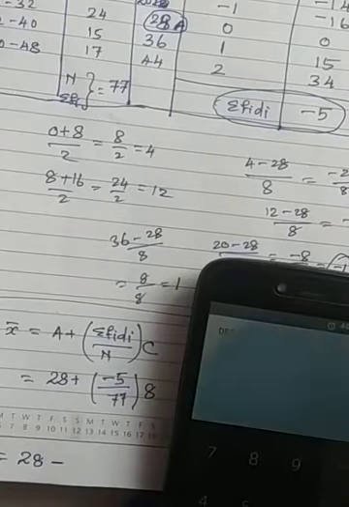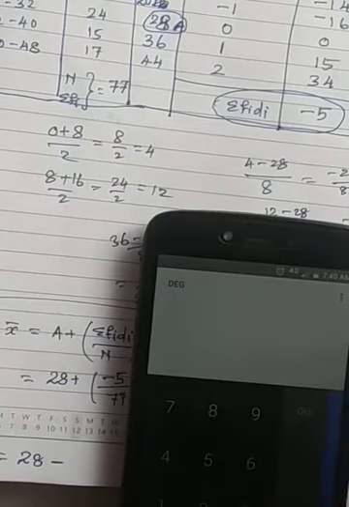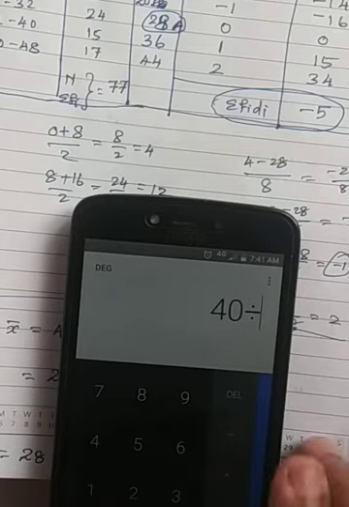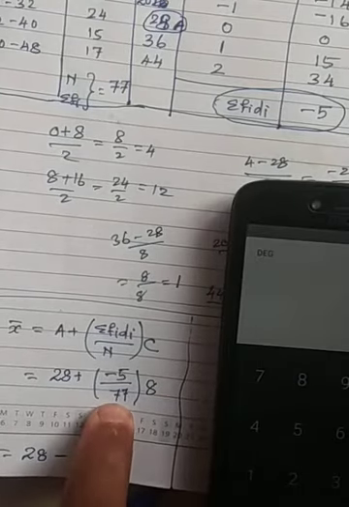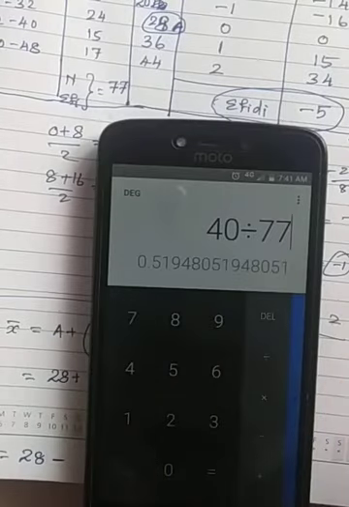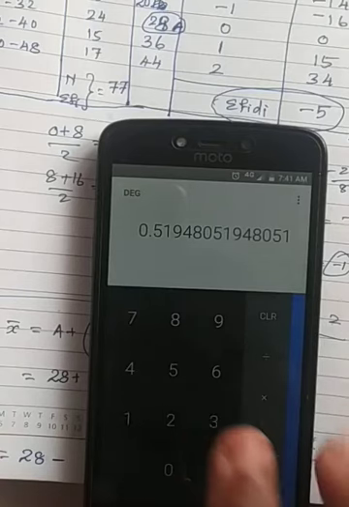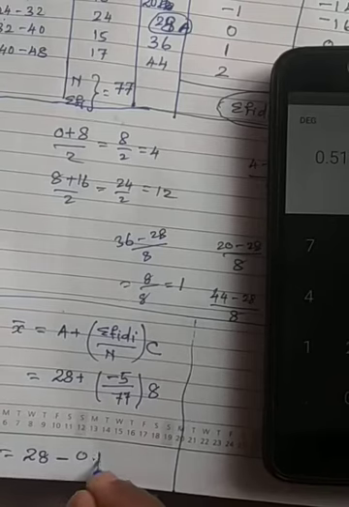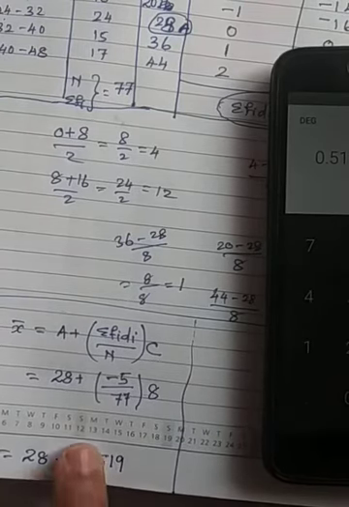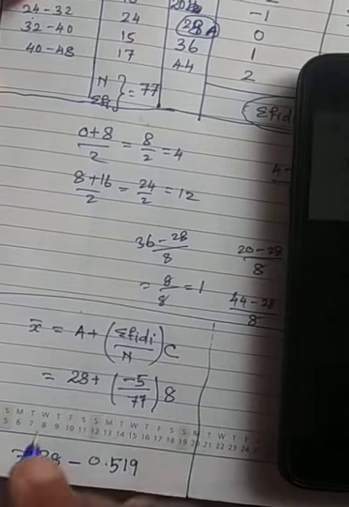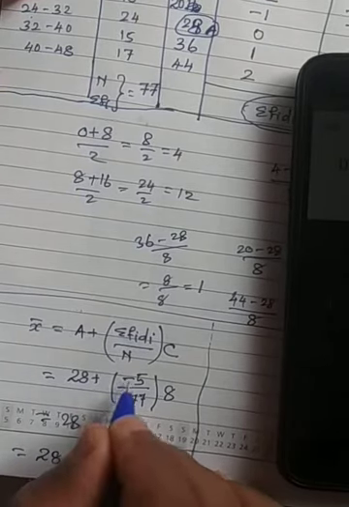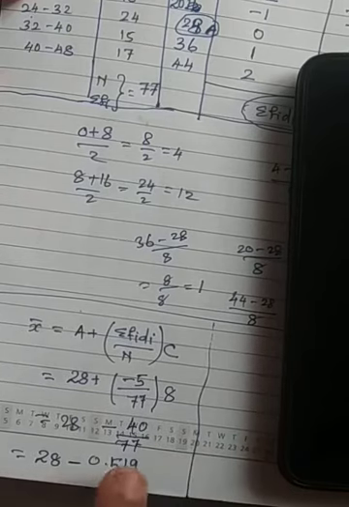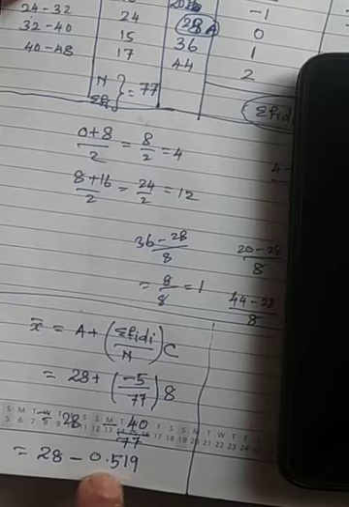See, now you can see here 5 8s are 40. So 40 will come. Divided by what you need to do? Divided by what is there here? 77. So you are getting what's the value? 0.519. So I am writing here 28 plus into minus minus 5 8s are 40, divided by 77. If you are dividing now, what you are getting? 28 minus 0.519 it's coming.